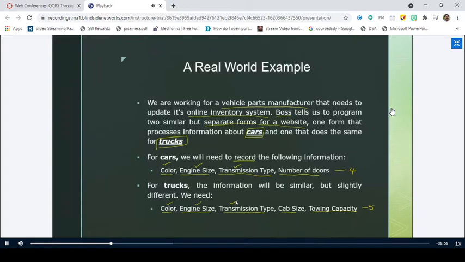We'll see what happens if we want to develop this real-world example using POP and OOP, right? POP stands for procedure-oriented programming, and OOP stands for object-oriented programming.